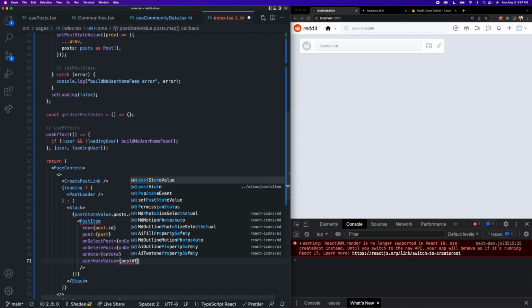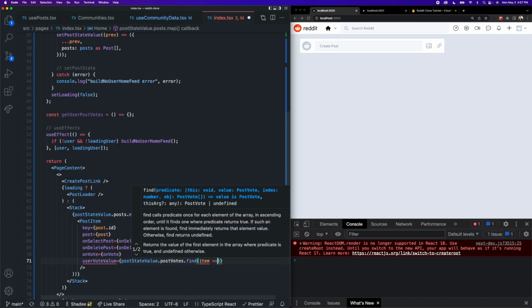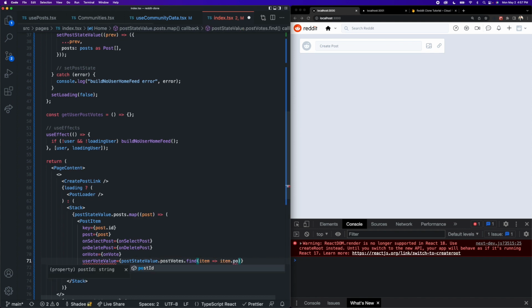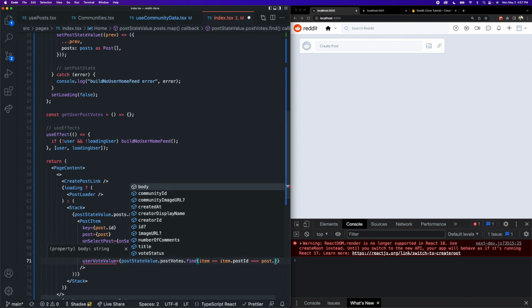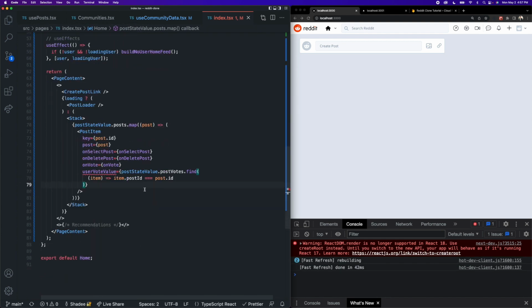So we can say post state value dot post votes dot find, and we want to iterate through all of these votes and see if one has a post ID that is equal to this current post that we're iterating through's ID, just like this. Okay, let's scroll down here. And if we can find a vote, then we just want to grab the vote value from that vote.